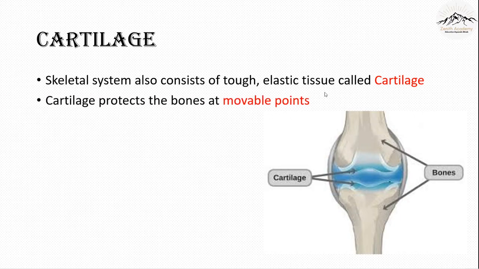Now why is it present? Cartilage protects the bones at movable points. So the cartilage is present on movable points, otherwise the bone would rub against each other. If this protective cartilage is not there, then the bones will rub against each other, there will be a lot of friction and the bones might get damaged.